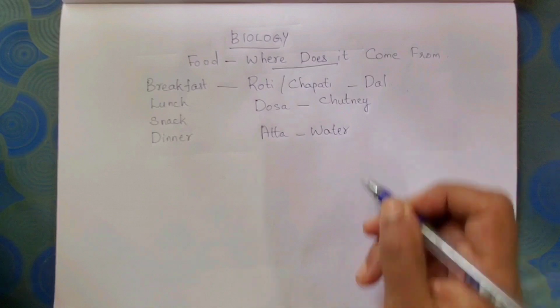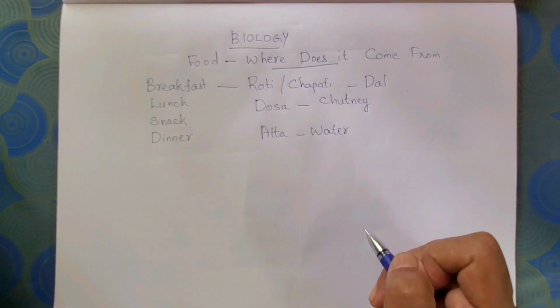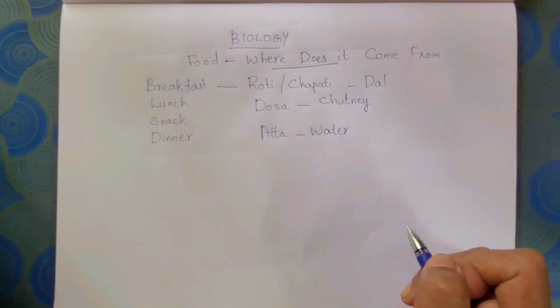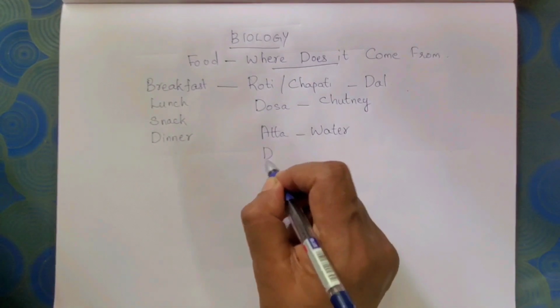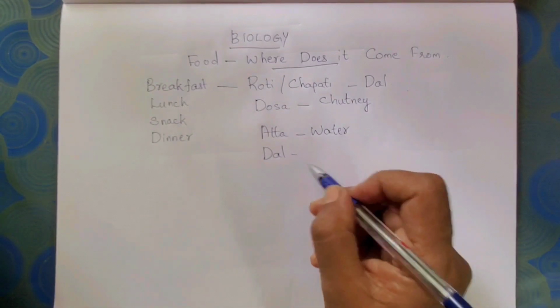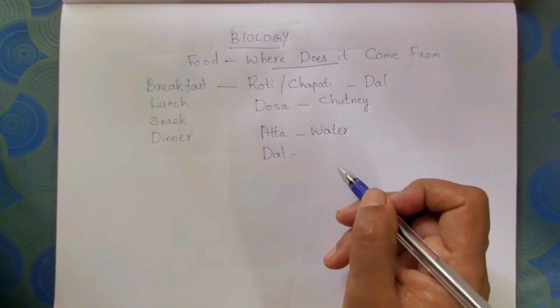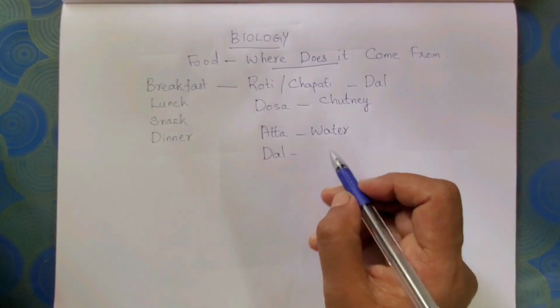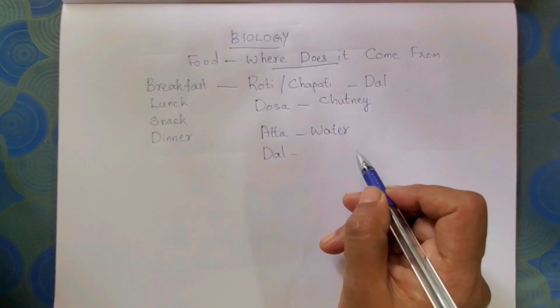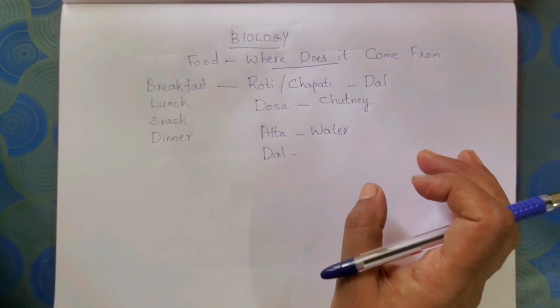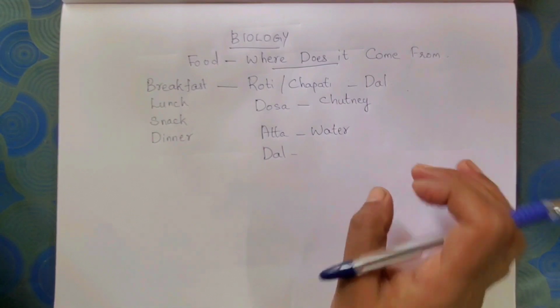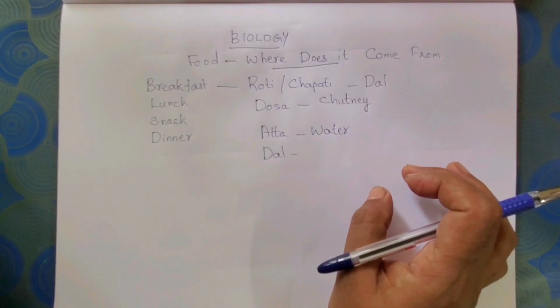They make a dough out of atta and water, and from that they make roti or chapati. And for the preparation of dal, they need dal, and also along with that they add some materials. From that they make that dish.